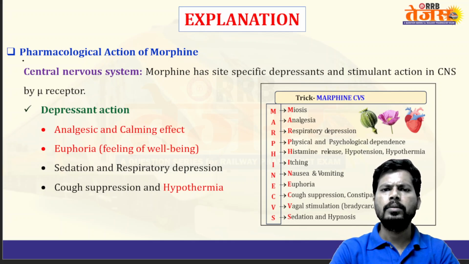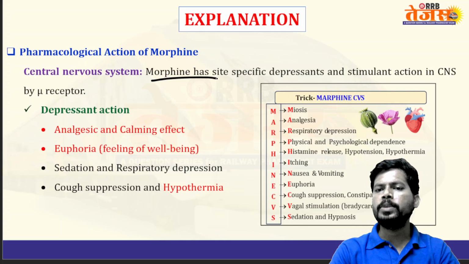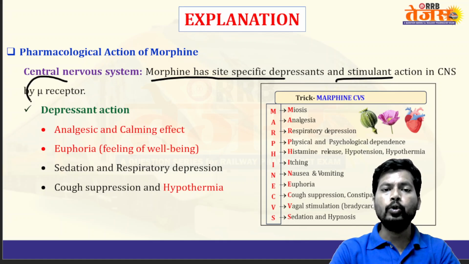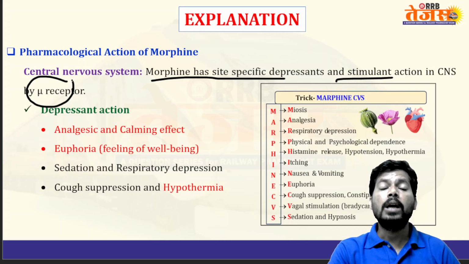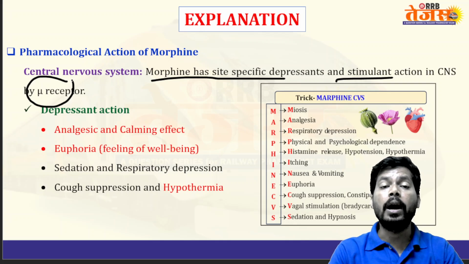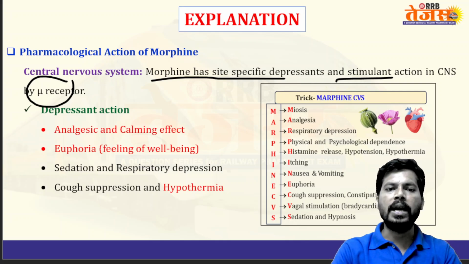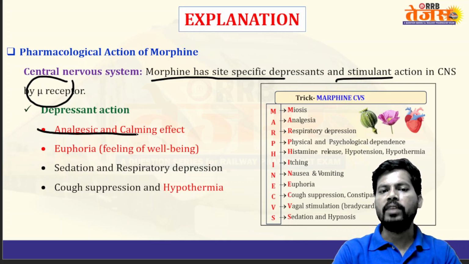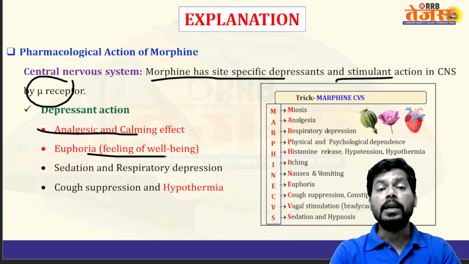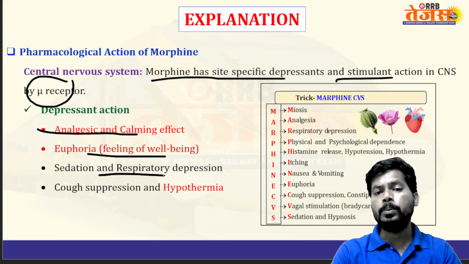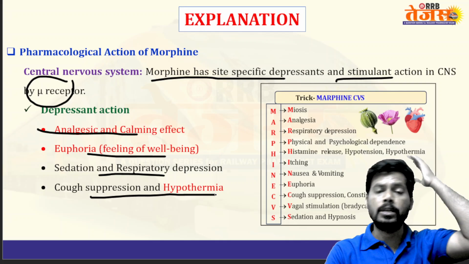So let's see the discussion. Morphine has site-specific depression as well as stimulant action on the CNS by acting through the mu-opioid receptors. The mu-opioid receptors belong to G-protein coupled receptors, and there is activation of the inactive G-protein, G-alpha I, which decreases pain perception. Depressant action, analgesia, calming effect, euphoria, feeling of well-being, a state of excitation, sedation and respiratory depression, cough suppression and hypothermia, reduction in body temperature.